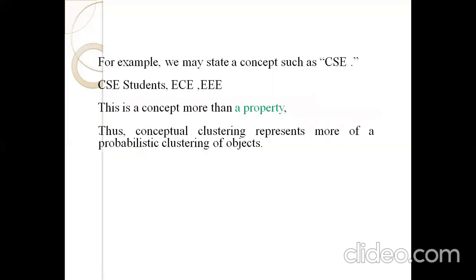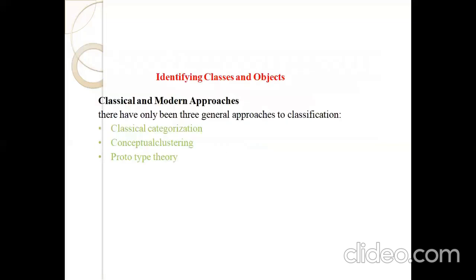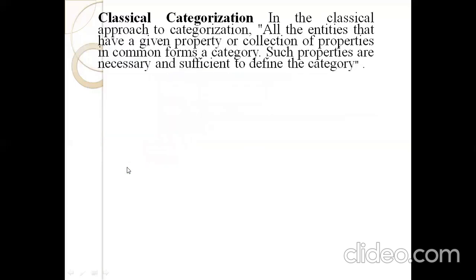So there are three types of approaches to divide the classes, to identify the classes. The first one is classical, which means based on the property. Based on the property, the classes are divided into different categories. Next one, conceptual clustering, which means based on the concept. Based on the concept, the classes are divided into different categories. Prototype theory: if the classes are not divided based on the first two, they belong to prototype theory.